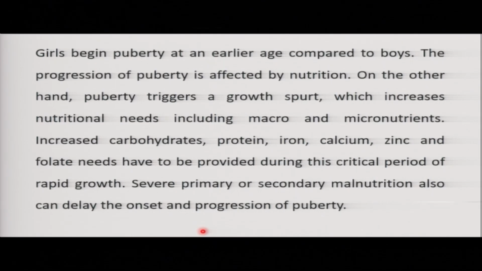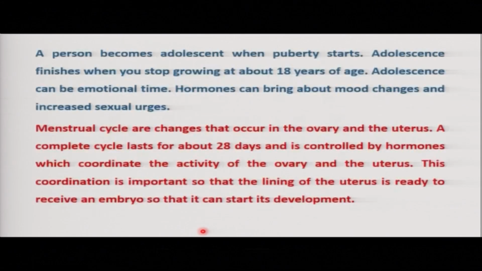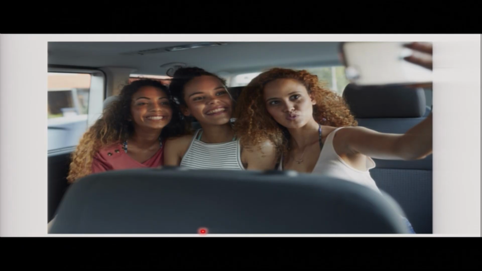Let it be macronutrients, let it be micronutrients. There's need for increased carbohydrates, protein, iron, calcium, zinc, folate to be provided during this critical period, during this important period of puberty stage. Of course, a person becomes adolescent when puberty starts. Adolescent finishes when you stop growing at about 18 years old. Then we can see young girls at puberty stage trying to manage that stage.